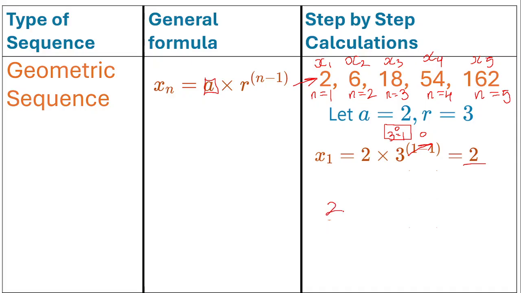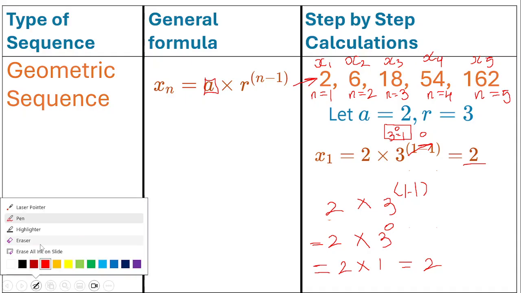So let's actually do it. We have 2 multiplied by 3 to the power of 1 minus 1, and that's going to be equal to 2 multiplied by 3 to the power of 0, since 1 minus 1 is 0. Remember we said 3 to the power of 0 is 1. So we have 2 times 1, which is definitely 2. And so that's how we get that one.